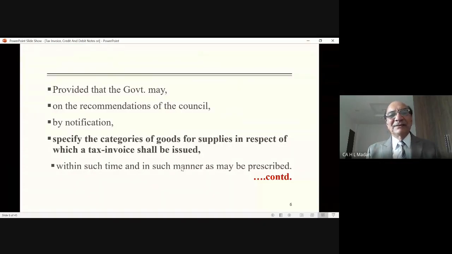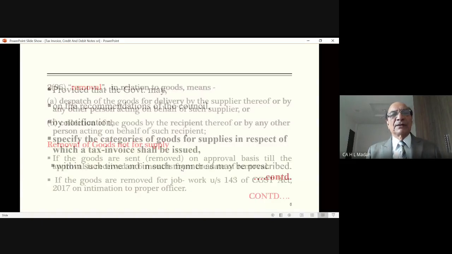Then he says, government may specify the various categories of goods for supplies in respect of which a tax invoice shall be issued. So far, whatever government has said that you are to issue the invoice, but in future, government may specify certain goods to be supplied or being supplied for which tax invoice shall be issued. So government will decide later on. That has not been done, so there is nothing to worry about it.